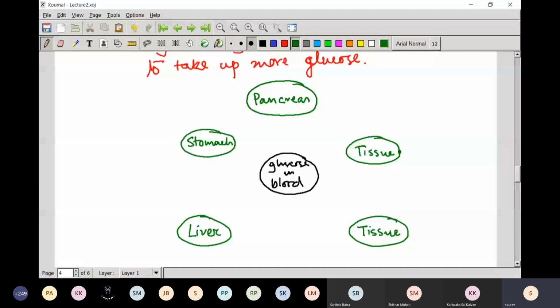And here, whenever the glucose level goes up or down, that signal is transmitted to the pancreas. Whenever it goes low, the pancreas secretes glucagon, and then immediately the liver increases the glucose level.